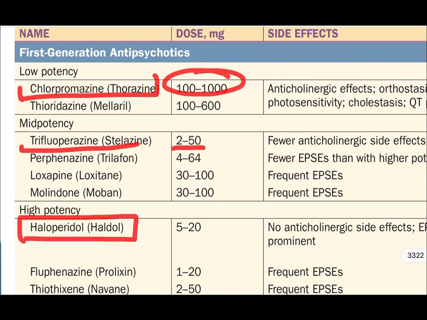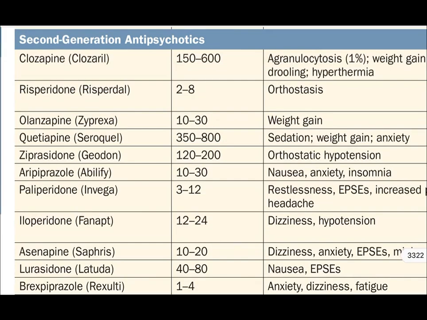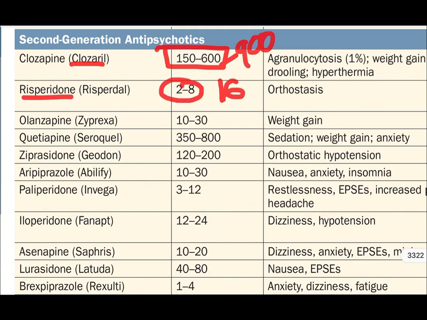Haloperidol, very important drug. Very frequently it is being used in the ICU setups for the delirium. The dose is 5 to 20, but in the ICU setup when we are using, the dose becomes 0.5 to 2. We give reduced doses of the drug. Seeing the second generation antipsychotics, clozapine 150 to 600, we can also go up to the 900 in that. Risperidone 2 to 8, maximum dose is 16 mg.